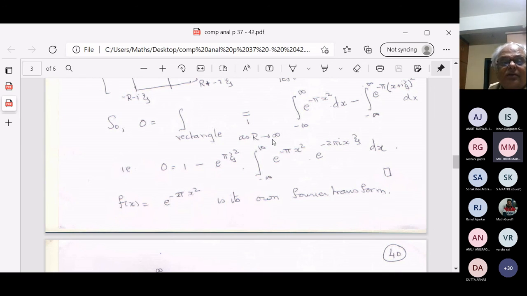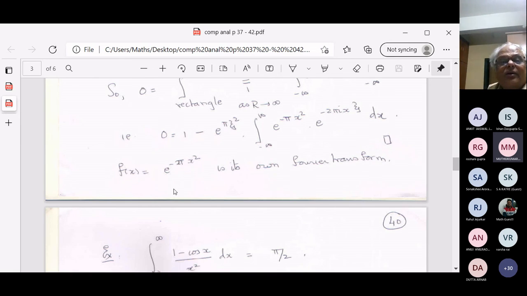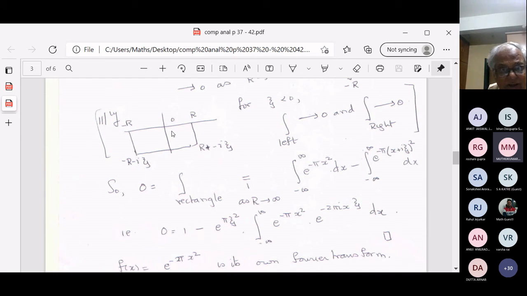And therefore the integral of this is e raised to minus pi psi squared. So this is its own Fourier transform. So e raised to minus pi x squared is its own Fourier transform.